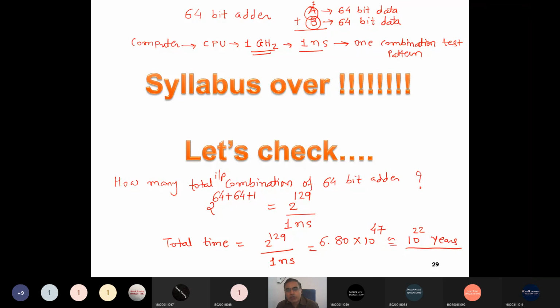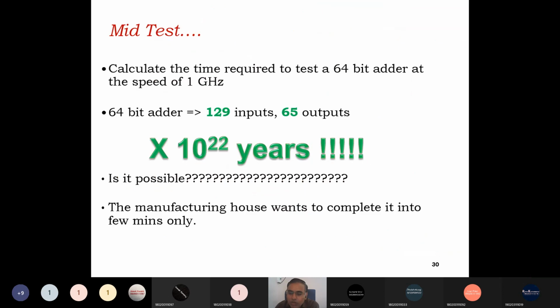So we need to develop some intelligent technique. Yes, it requires around 10 days to 22 years, so it is not possible, right?